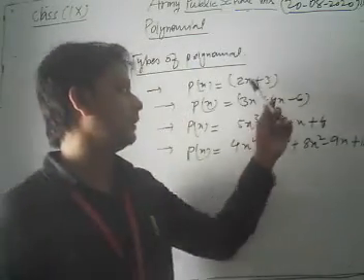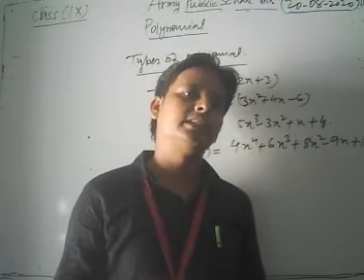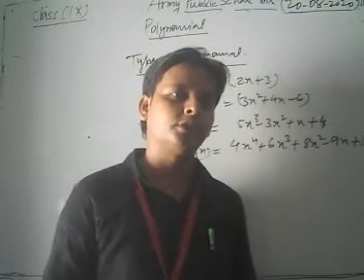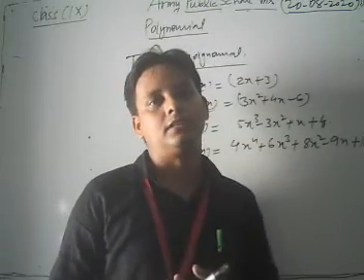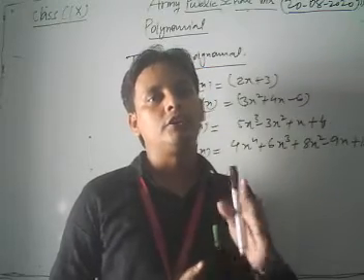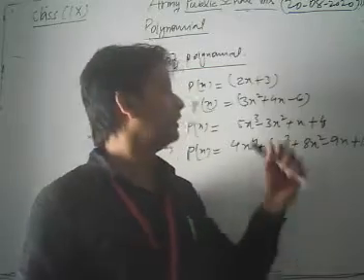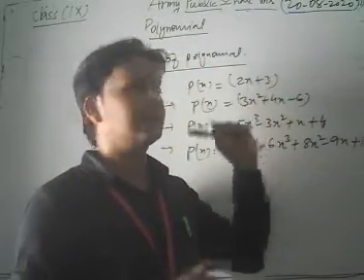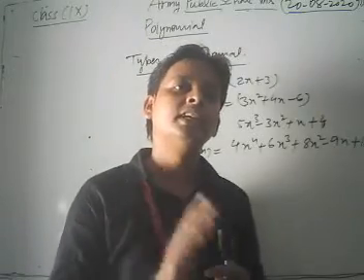In the first example, what is the degree of the polynomial? You know that very well. This was already discussed in the previous classes of this chapter. Degree is the highest power of the variable involved in any polynomial.